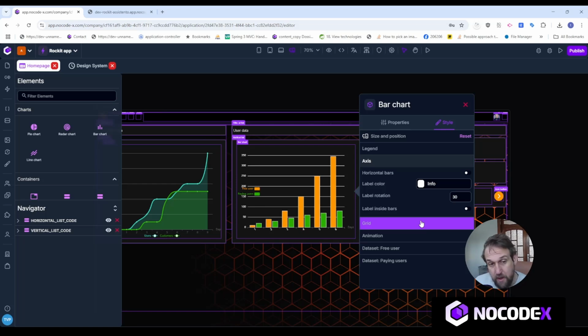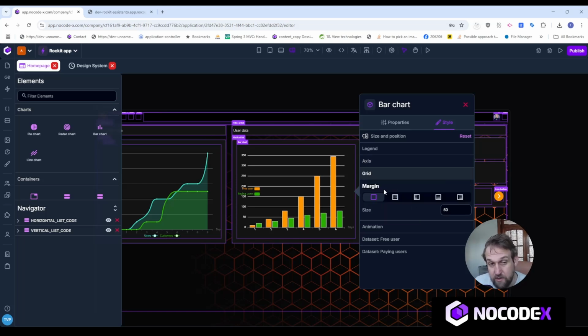The next thing that I can add is what we call the grid, which actually adds a margin to your bar chart. So the bigger the margin, the smaller the bar chart will appear.